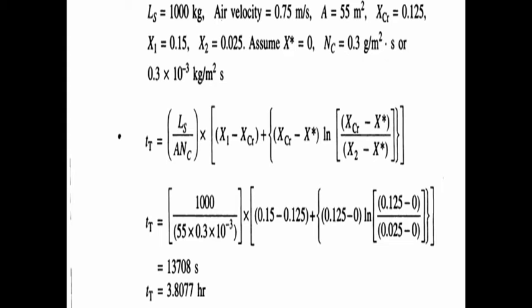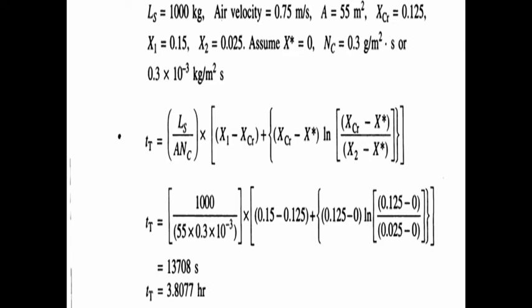Then ln of (xcr minus x star) by (x2 minus x star), where x2 is nothing but the final moisture content, 0.025. Are you clear or not? Okay. So substitute all the values and find out the drying time. Tt is equal to 13708 seconds. Are you clear or not?